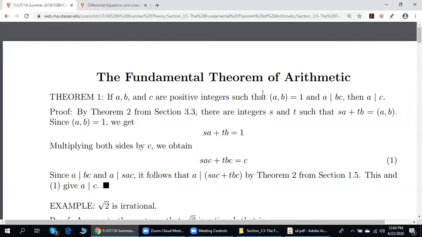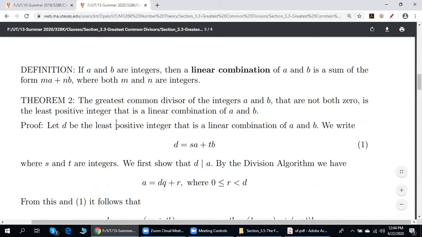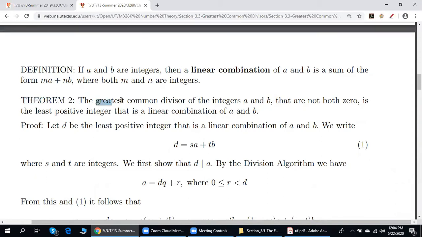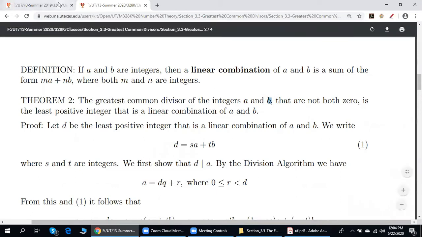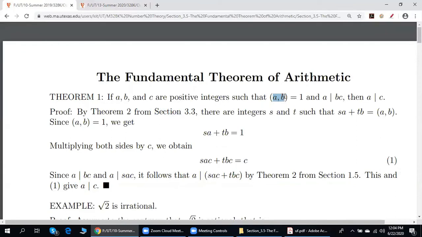Now let us prove it. Let us go back to theorem 2 from section 3.3. By theorem 2, the greatest common divisor of A and B can be written as their integer linear combination. Note that since A and B are relatively prime, the greatest common divisor is equal to 1.